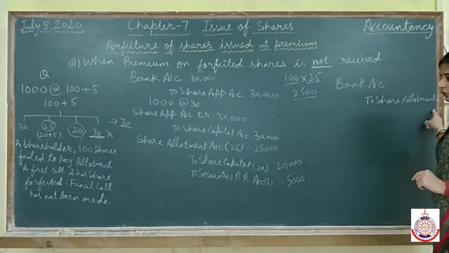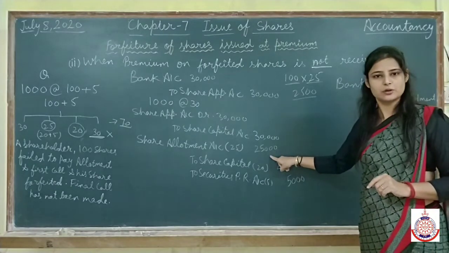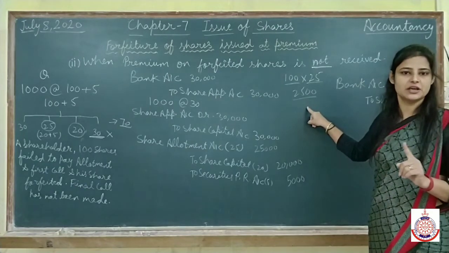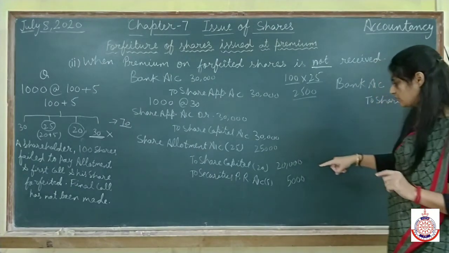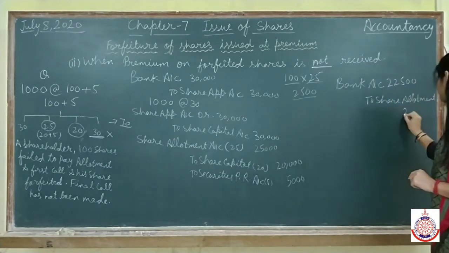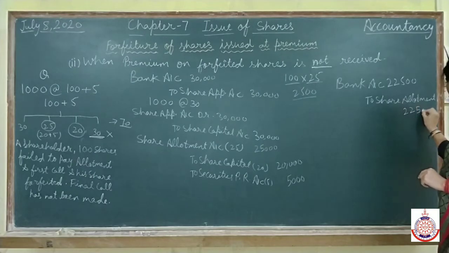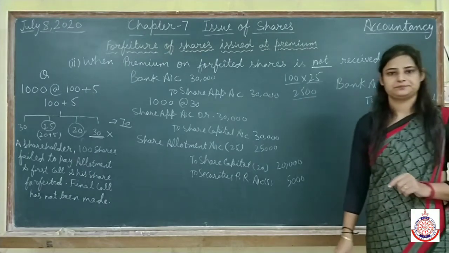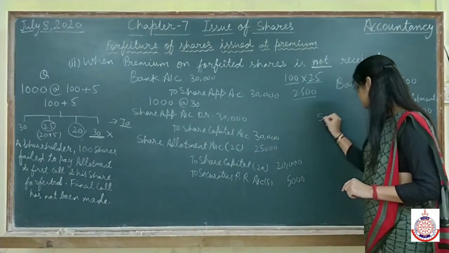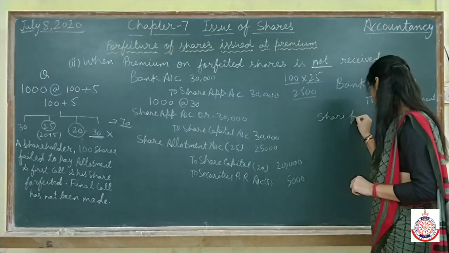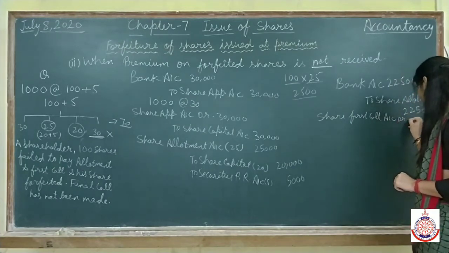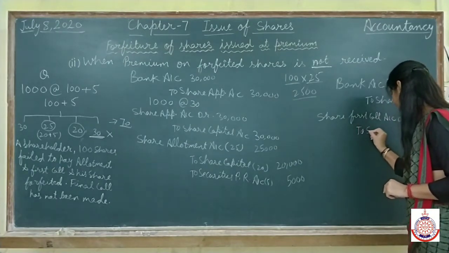Bank account debit to share allotment account. Total 25,000 we are going to receive, but out of that 25,000, this 2,500 we are not receiving. It means we are receiving only 22,500 on allotment. Clear? After that, first call is due. The entry will be share first call account debit to share capital account.